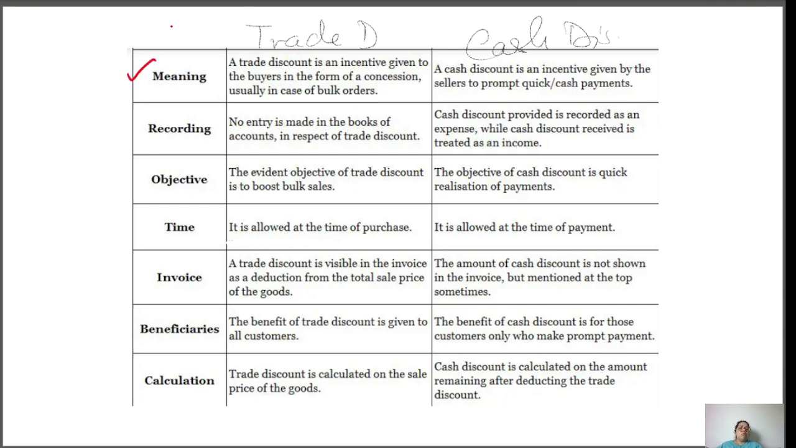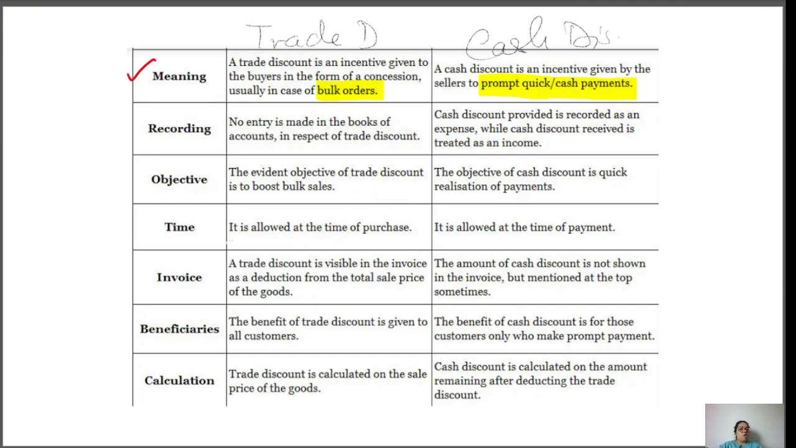So, a trade discount is an incentive given to the buyer in the form of a concession, usually for a bulk order. Okay, in case of a bulk order, when we want to promote a bulk order, then we will give a trade discount, whereas a cash discount is an incentive given by the seller for prompt or quick cash payment. Okay, when you want cash immediately, then you will give a cash discount.